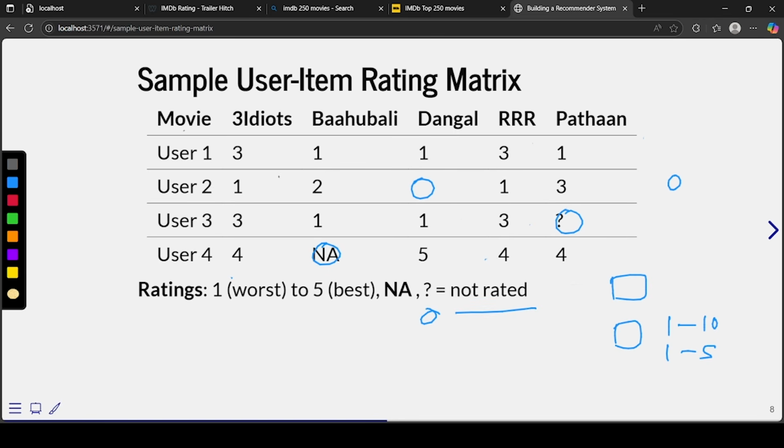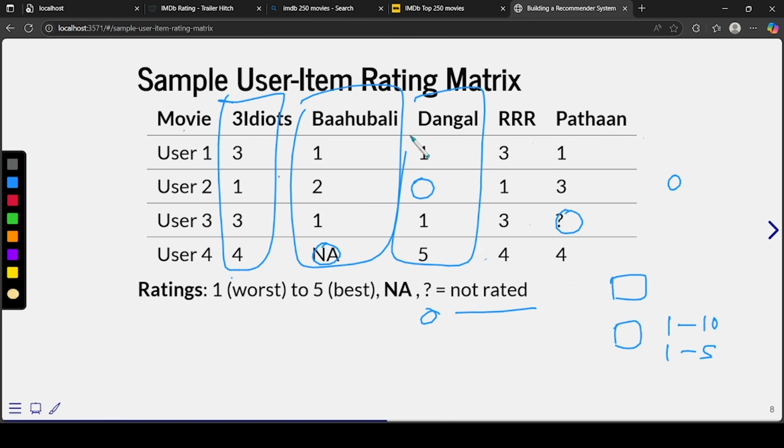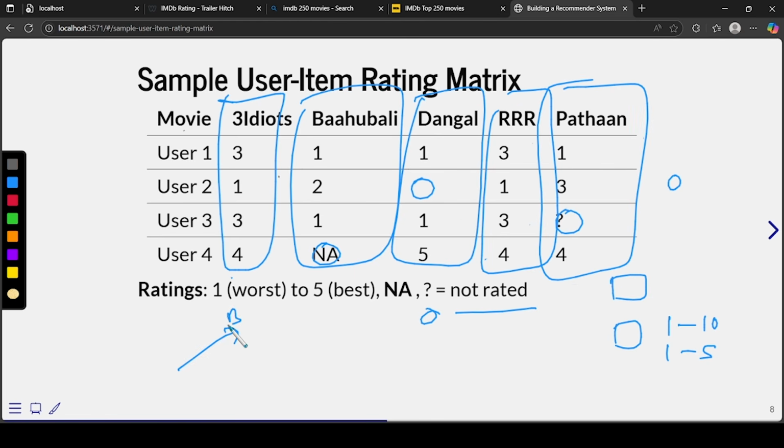Okay. Now we have to find similarities. Let's say we find similarities between movies. Let's say Bahubali is here, and Pathan, RRR is another movie. If they are very similar to each other, and user one has watched Bahubali and hasn't watched RRR, just think like that, then he might like RRR. So that was the idea between movies, it's movie-based or item-based recommendation.